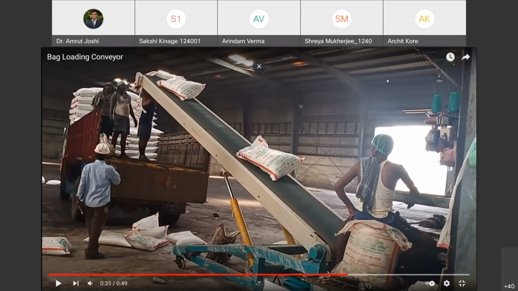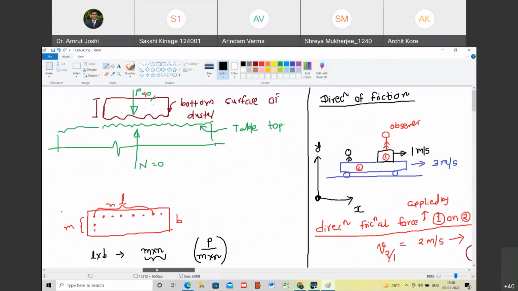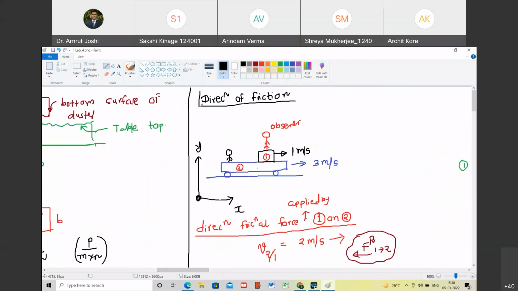But the take home message is this. When you talk about the direction of a frictional force, that question is not complete because frictional force is not in isolation. It is a pair. Are you with me? Yes, sir. So if one force is towards right, the other will be towards left. So the question to be asked is: what is the direction of frictional force applied by object number 1 on 2? For that, you are going to find out the relative velocity of object number 2 with reference to 1, and the frictional force direction is opposite to that.